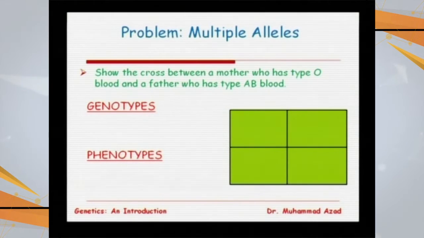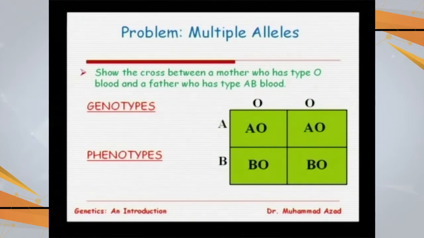So, solving some problems with the multiple allelic form, let us say an individual with blood group O marries a person with blood group AB, then what is the possibility of blood groups in the offspring?